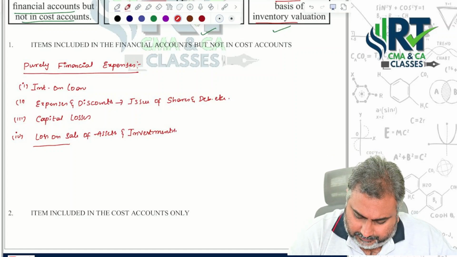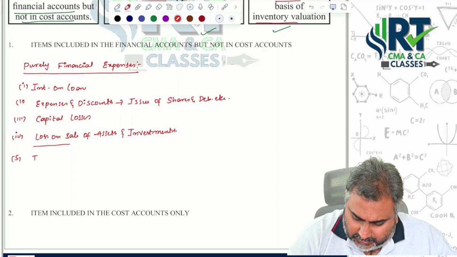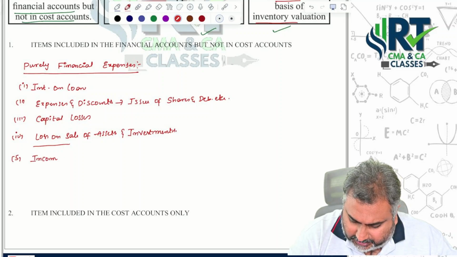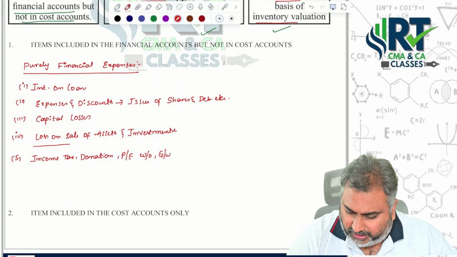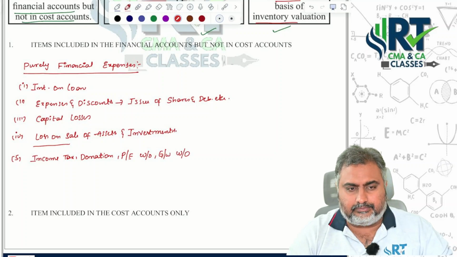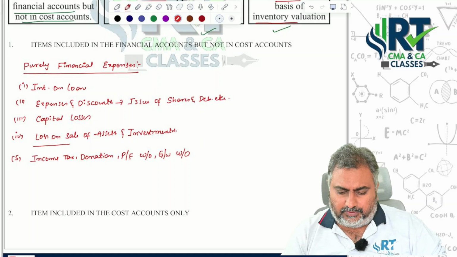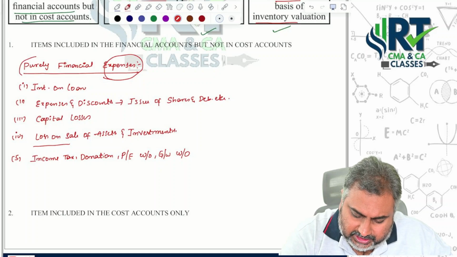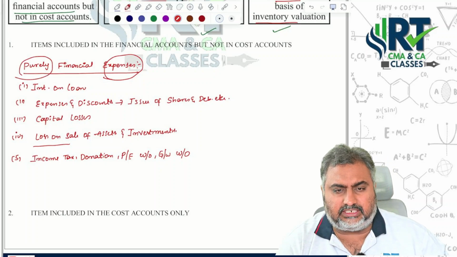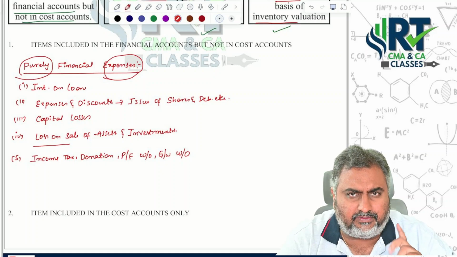And next, income tax, donations, preliminary expenses write-off, goodwill write-off. These are all the kinds of things that should be covered under this. These kinds of expenses are purely of which nature? Financial nature. That's the reason we are recording them only in the financial books.